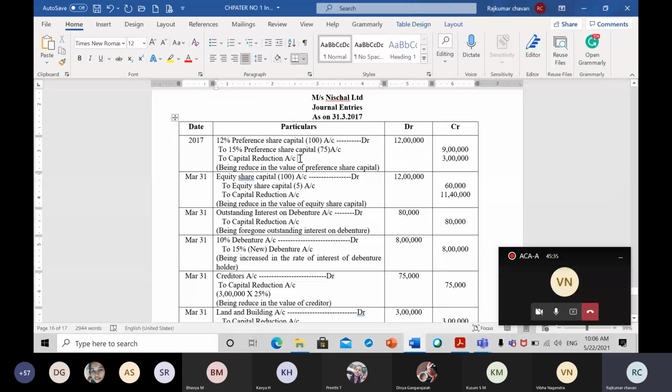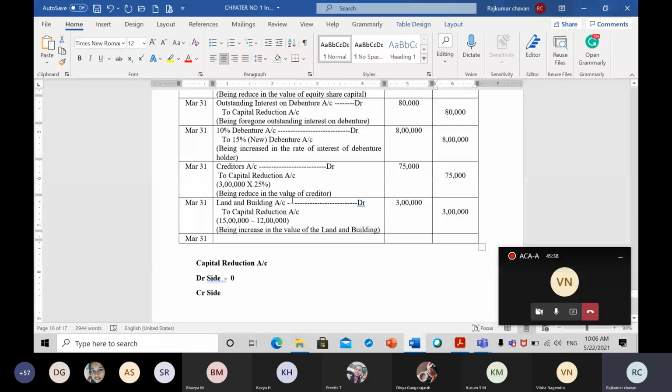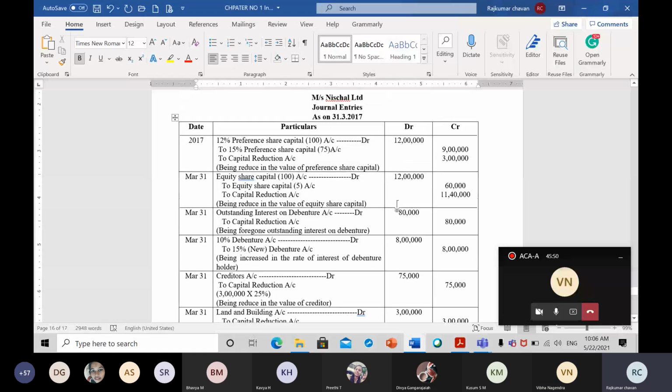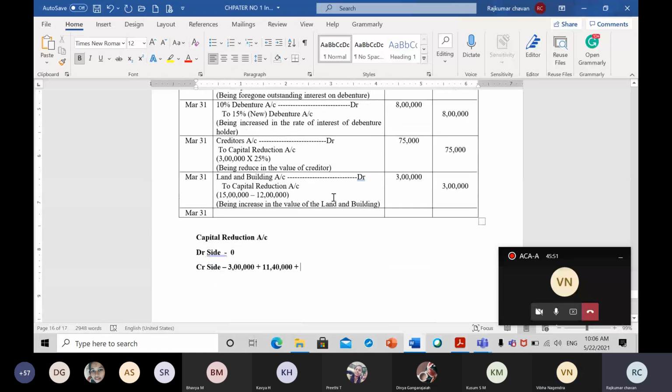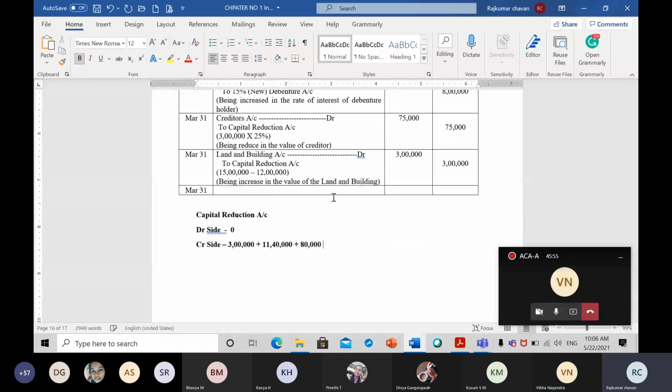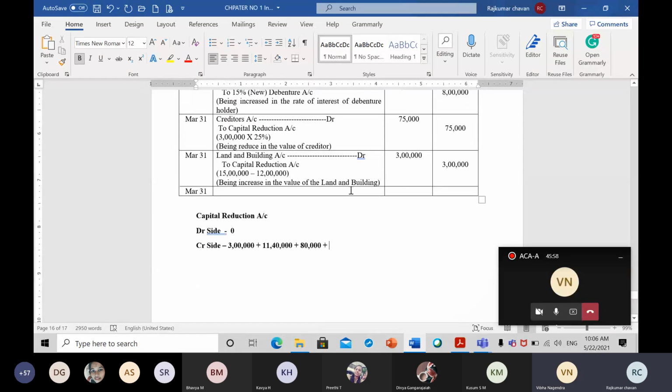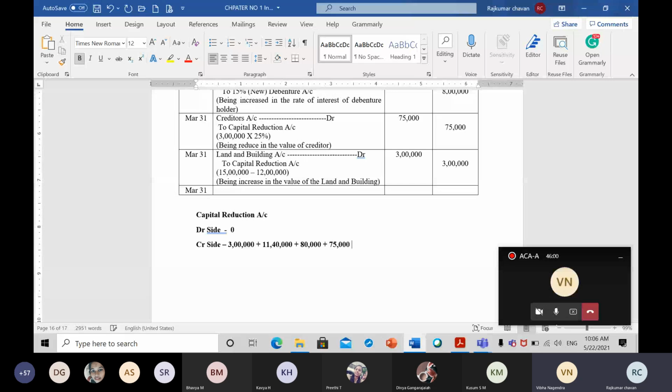I can see here, then 11 lakh 40,000. Let me write down here: 3 lakh rupees plus 11 lakh 40,000 rupees plus 80,000 rupees we have here plus 75,000 and 3 lakh rupees.